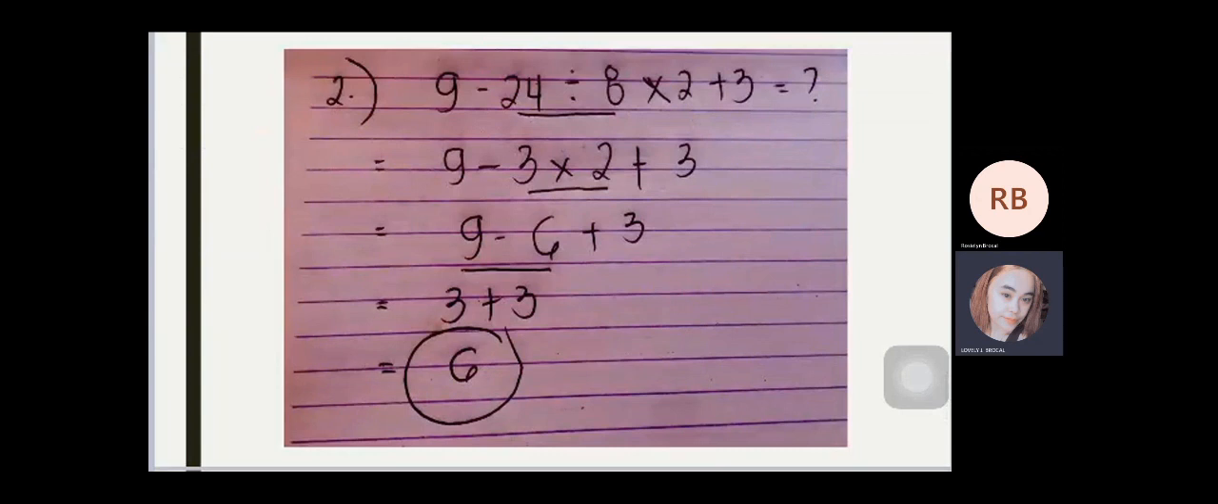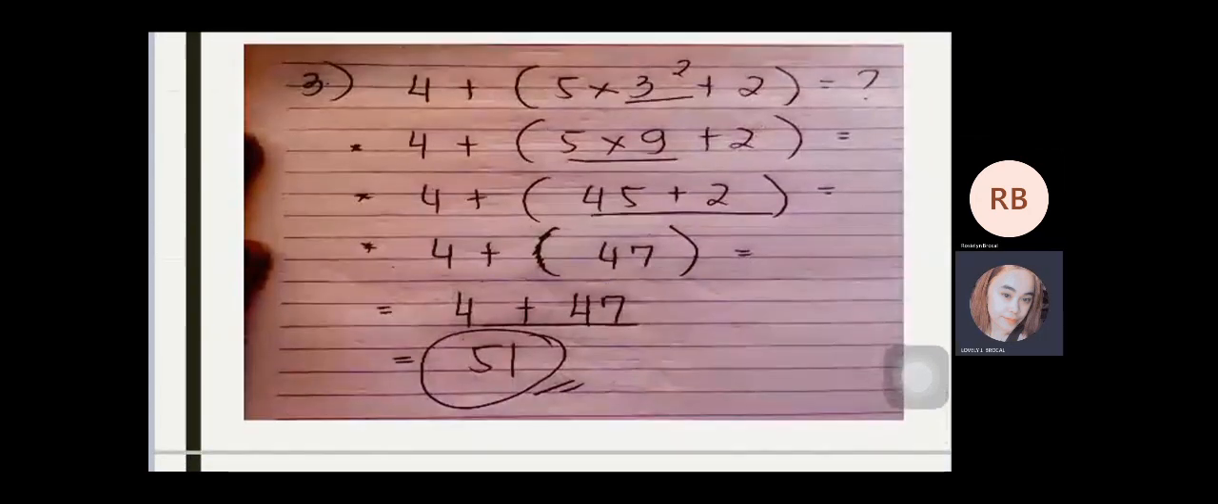Kaya naman nakuha yung 6 dahil sa 3 times 2 is equal to 6. Next is 3 plus 3. Kaya naman nakuha yung 3 kasi dahil sa 9 minus 6 is equal to 3. And yung positive 3 naman, siya na lang natitira. 3 plus 3 is equal to 6, and then the answer of number 2 activity is equal to positive 6.